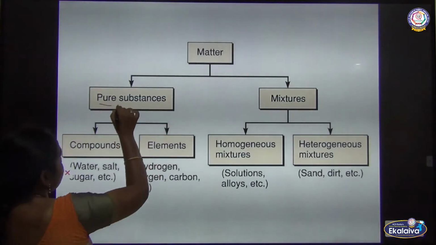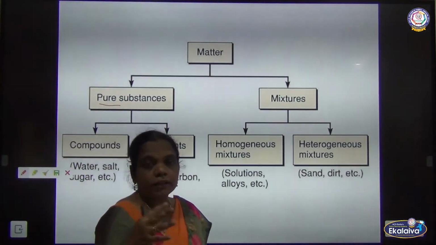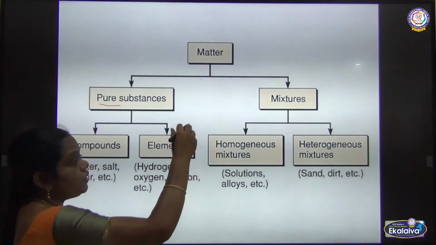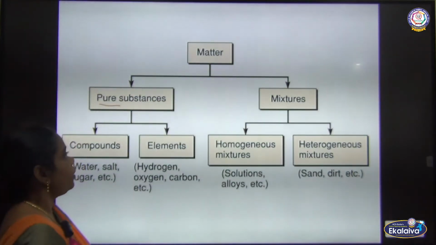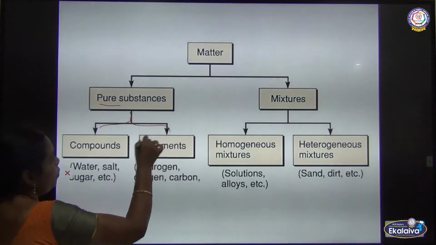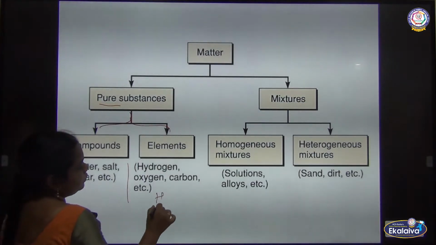From the word itself you know what pure means: no other atoms or molecules are mixed into it. And from the word mixture, two or more substances mixed together are called a mixture. The pure substance can be classified as what? Compound and element. What did we learn now? The hydrogen.